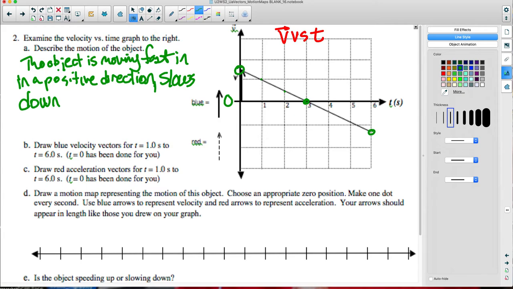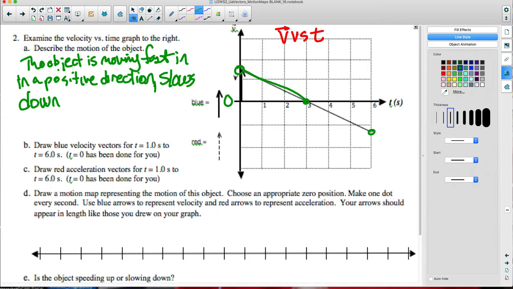Wait a second. I feel like we saw that one of the cars on the track did this. When did the car move fast in a positive direction and slow down as it went along the track until it came to a stop and then sped up in a negative direction? When did the car do that? When we gave the car a push and it went up the track, it slowed to a stop, and then what did it do after that?